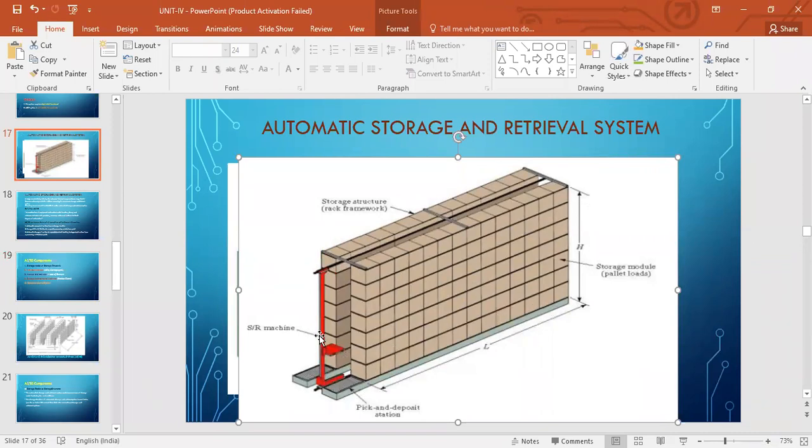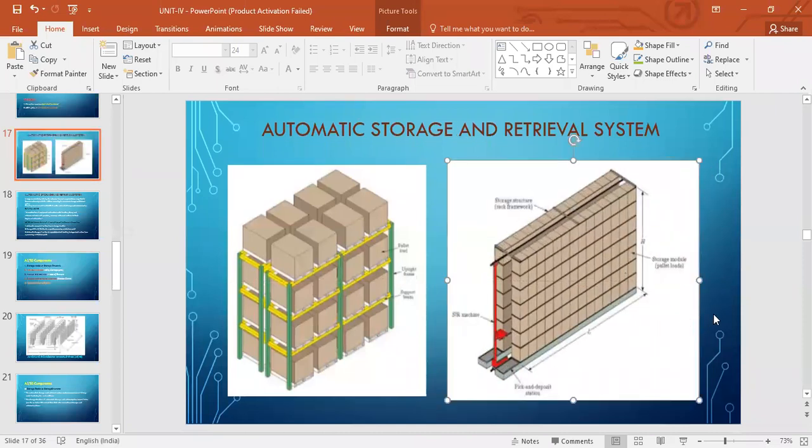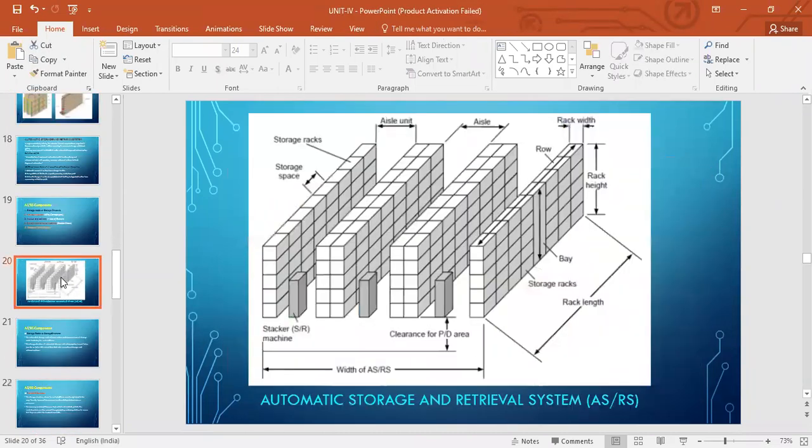That's why it is called storage and retrieval machine. And storage structure, as you can see, you have to have that structure, right? Built of beams and columns. That's what storage structure means. Storage module, basically where you're storing it. Palletized loads. Okay. That's what is there.